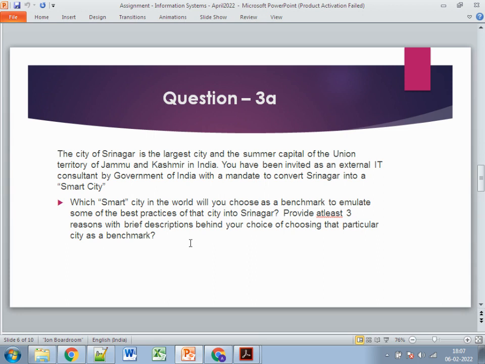So which smart city in the world will you choose as a benchmark to emulate some of the best practices of the city into Srinagar? Provide at least three reasons with brief descriptions behind your choice of choosing that particular city as a benchmark.